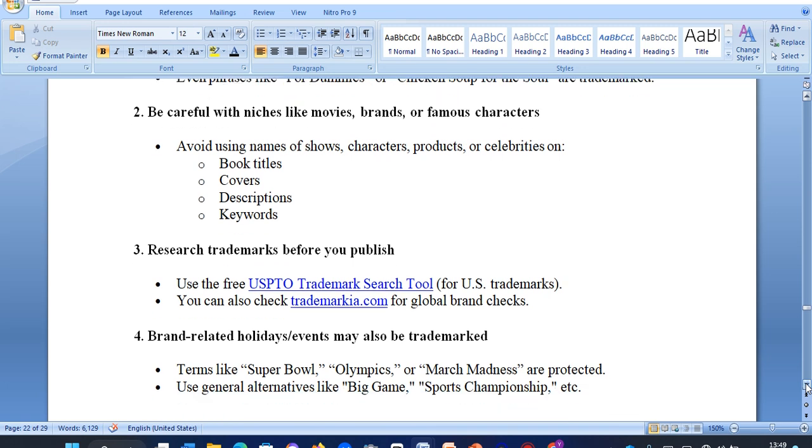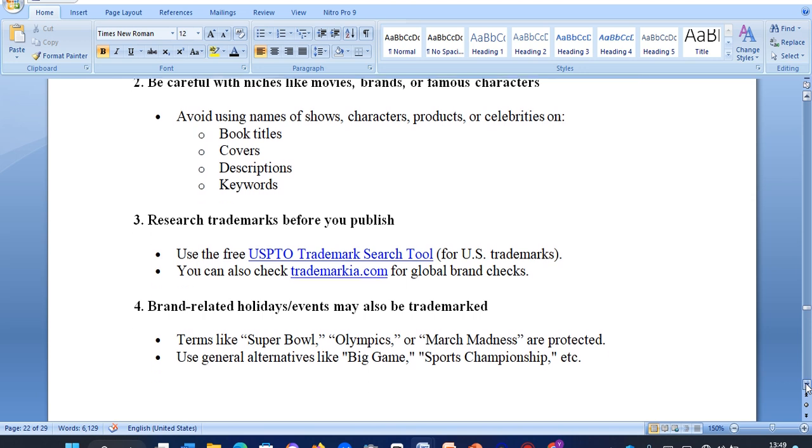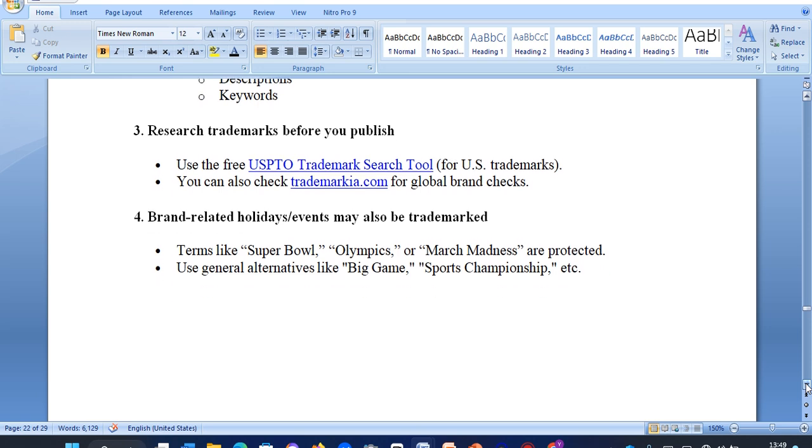You can use the USPTO trademark search tool for US trademarks, so that you can be sure whether this word or this phrase which I am using is trademarked or not. You can also use trademarker.com for global brand checks.